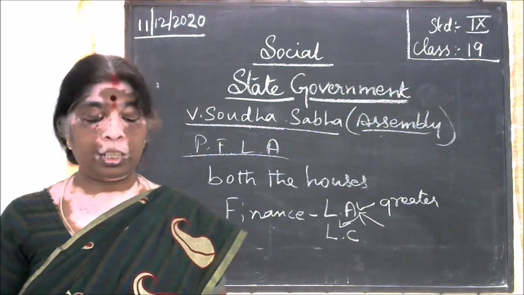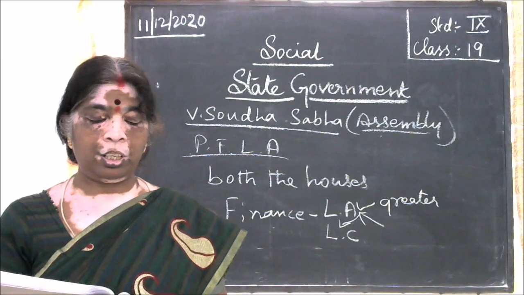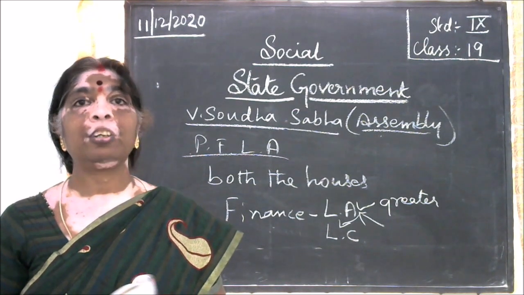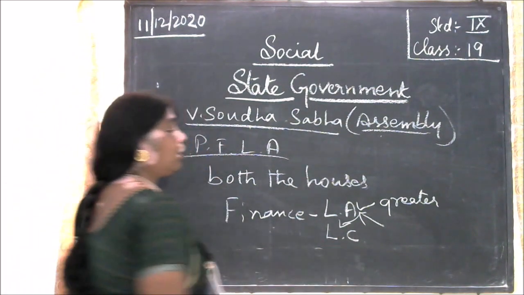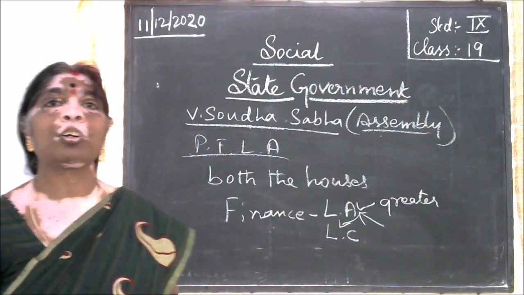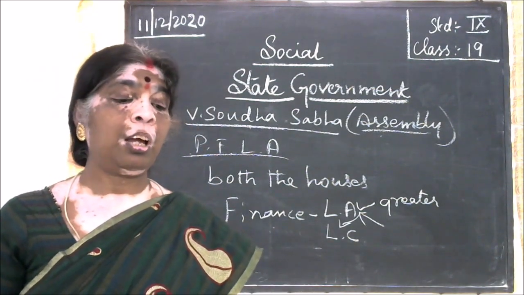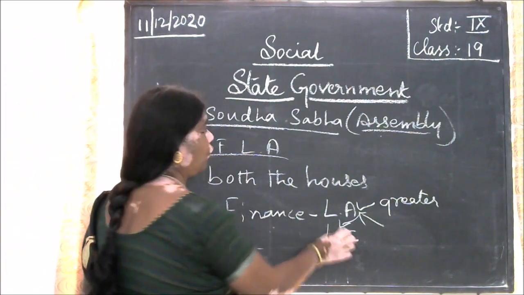Though the legislative council does not have the power to reject any type of financial bill, it can delay it.